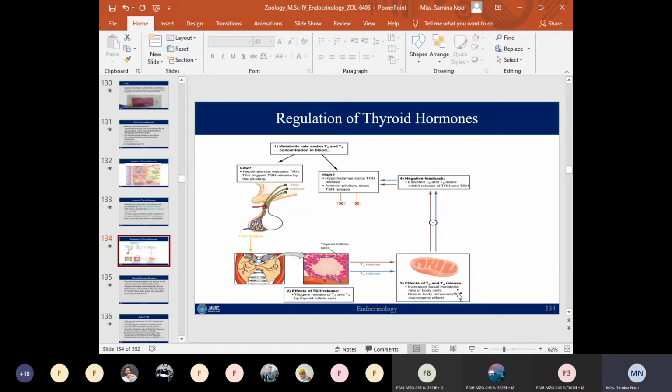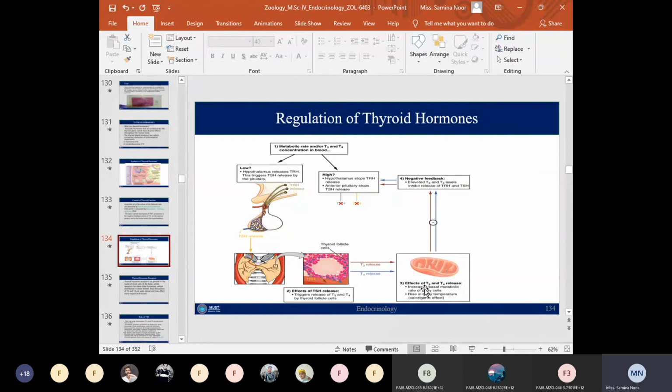Both triiodothyronine and tetraiodothyronine cause an increased basal metabolic rate and elevate metabolic activity. Hence the effect of T3 and T4 release is to enhance the metabolic activities. Secondly, there is also a rise in body temperature. Such an effect, in which the body temperature rises, is known as the calorigenic effect.